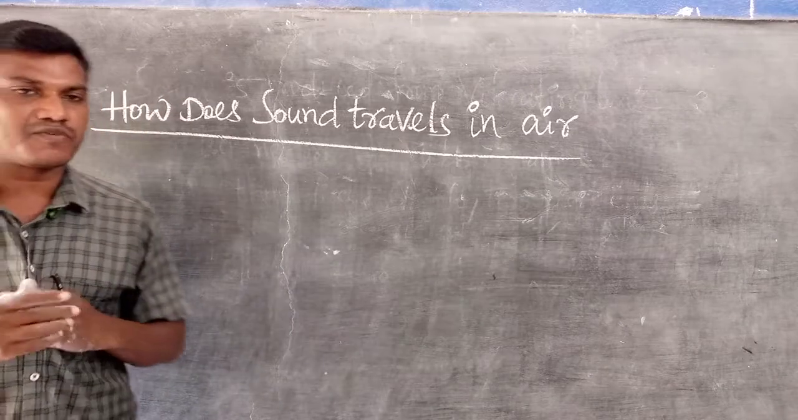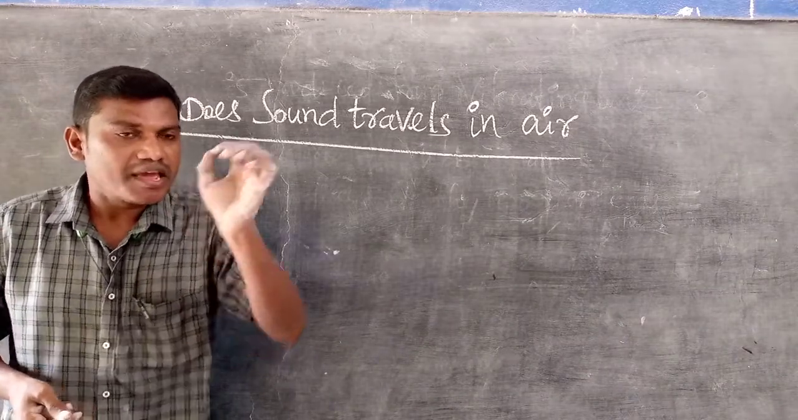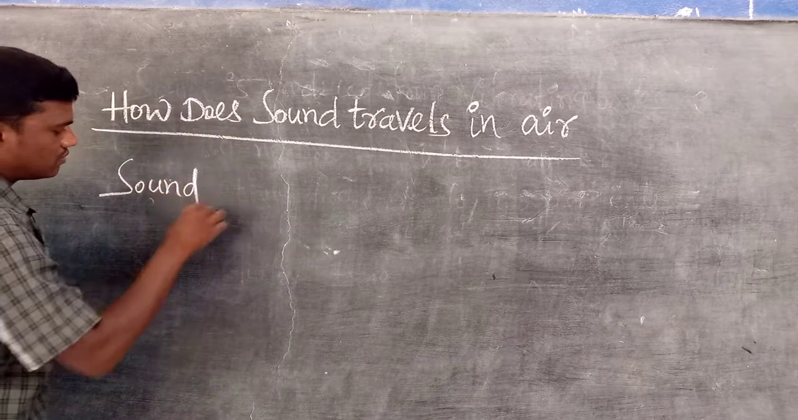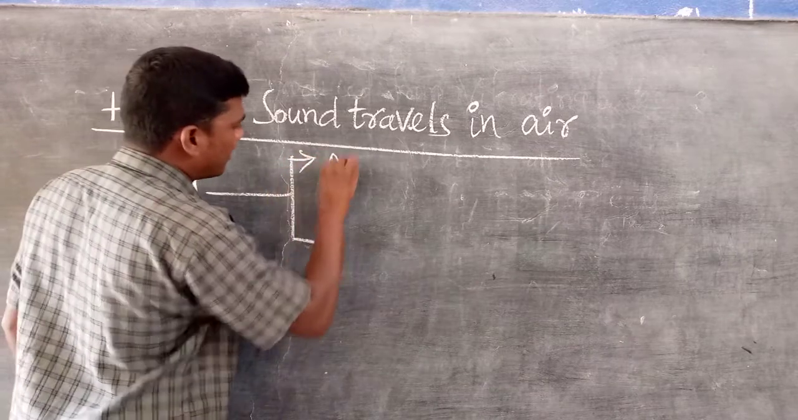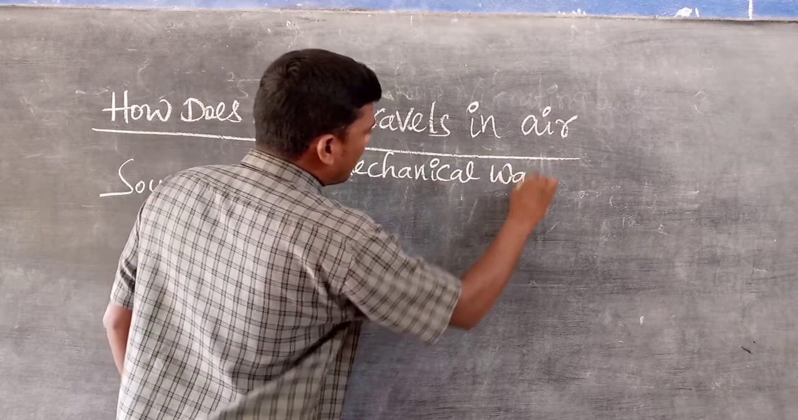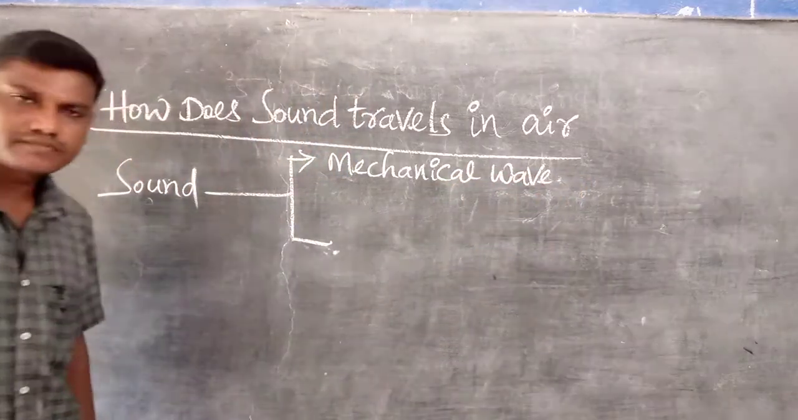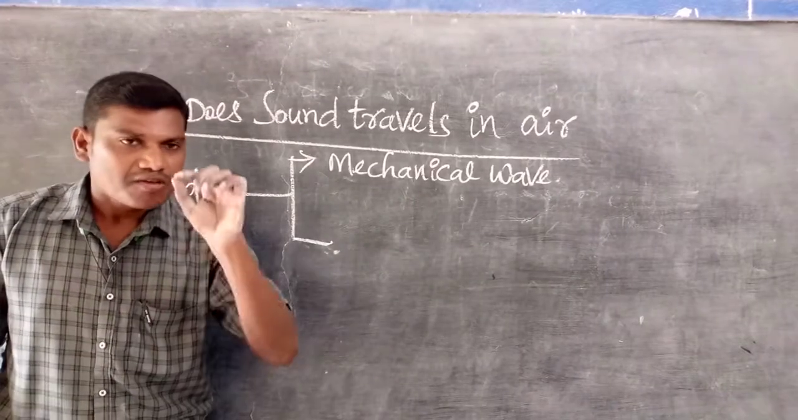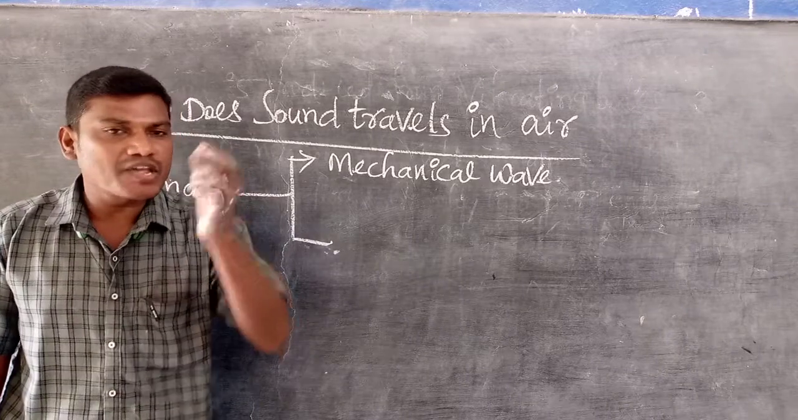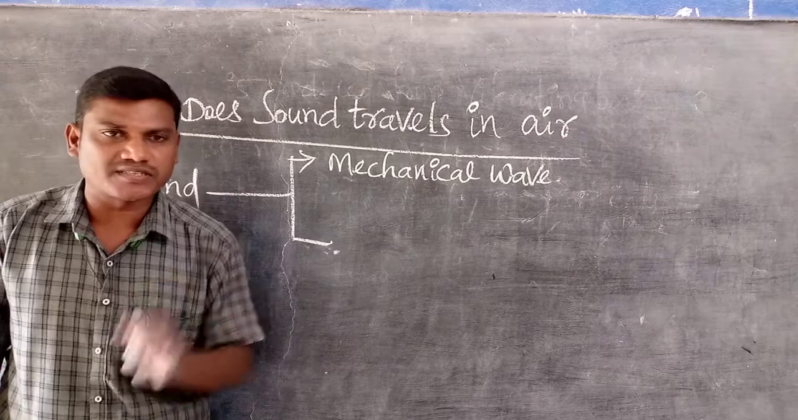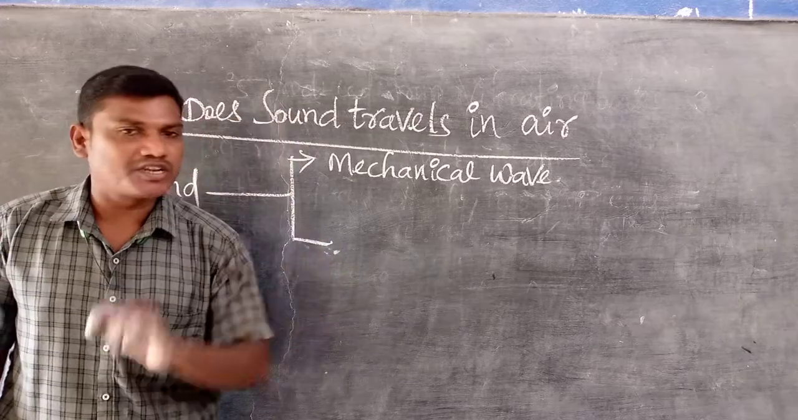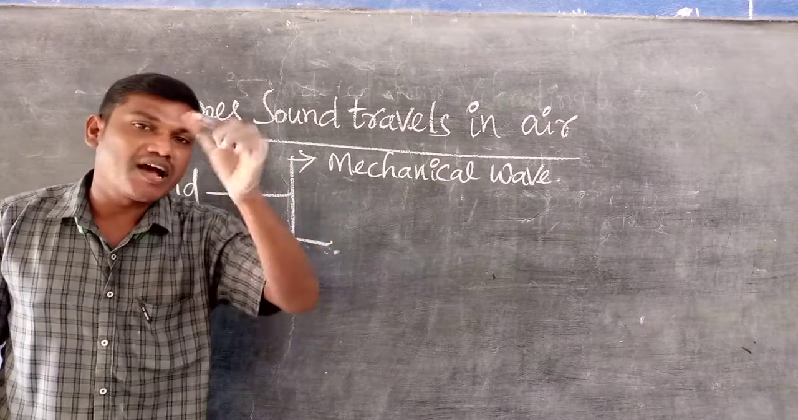So, listen very carefully. Sound is a mechanical wave. That is the first thing. A mechanical wave is a wave which requires a medium for its propagation. Propagation is nothing but moving from one place to another place. A wave which requires a medium for its propagation is called a mechanical wave.